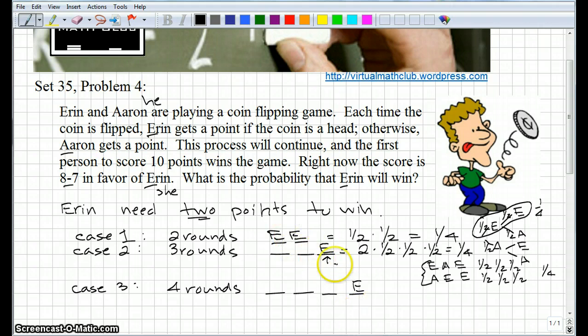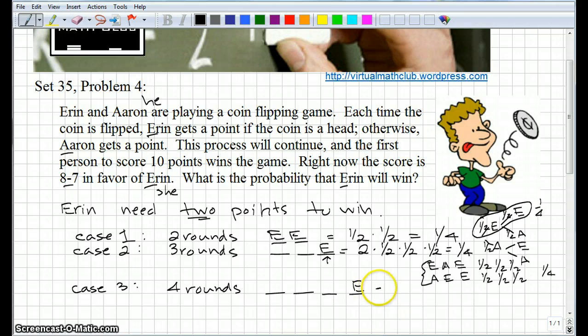So Aaron has to get 2 points to win, and the last one has to be at the end of the 4th round. So we'll just put the E here, and Aaron with an E needs one more point to win, and it could be in either one of these 3 spots. And once we place the E's, the rest will just be filled in with A's. And Aaron with an A would get the point.